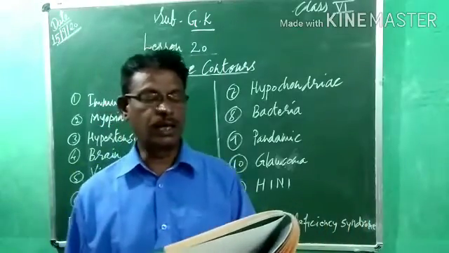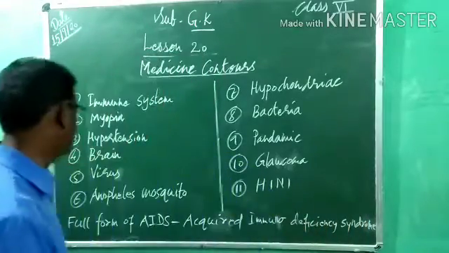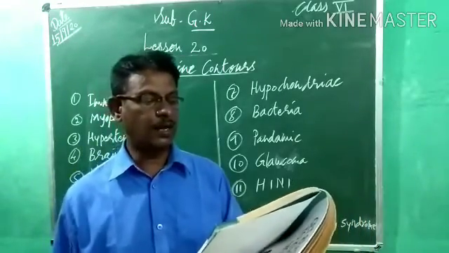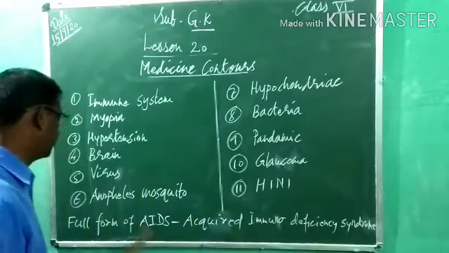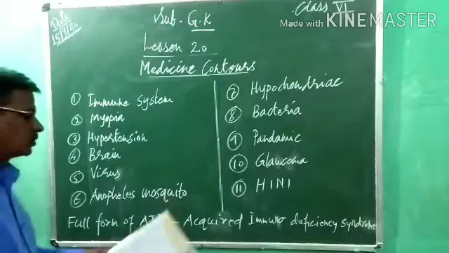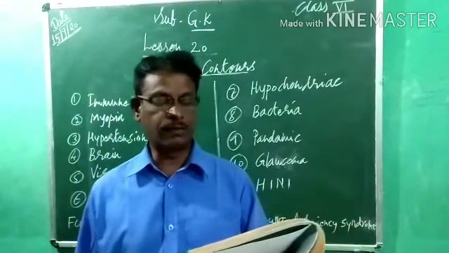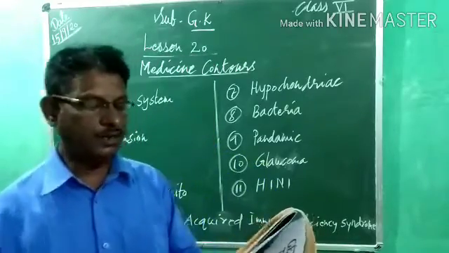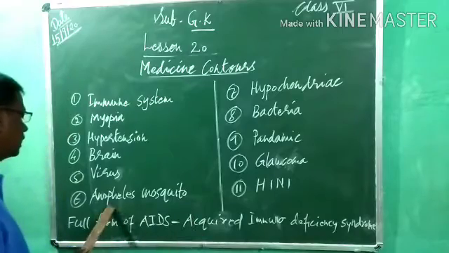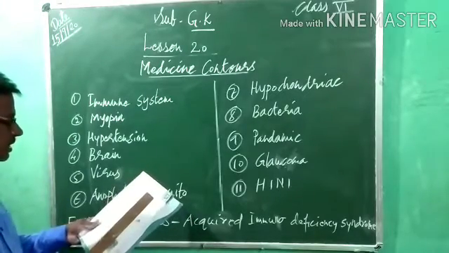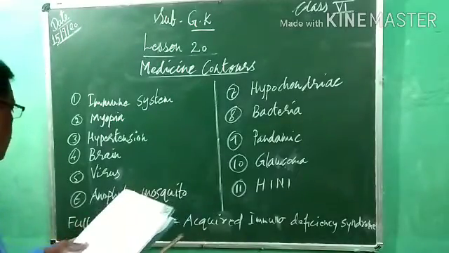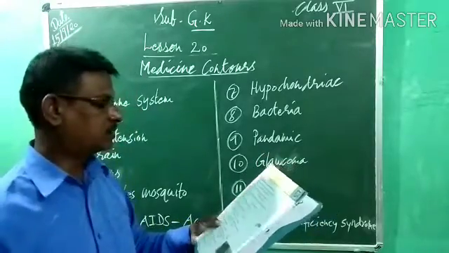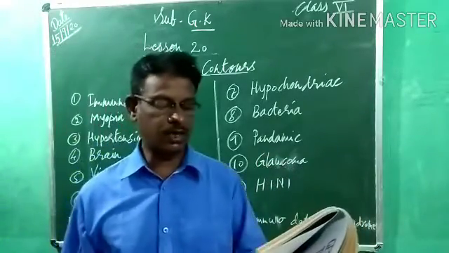Now fifth one, influenza is caused by virus or mosquito? Influenza is caused by virus. Now sixth, malaria is caused by Anopheles mosquito or bed bug? Malaria is caused by Anopheles mosquito. First option. Now seventh, a person who worries a lot about his or her health is called hypochondriac or anorexic? Hypochondriac. First option.